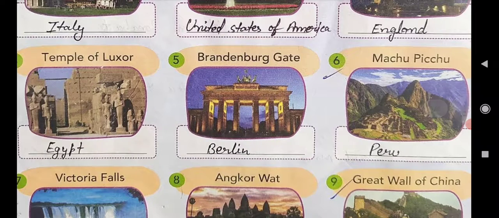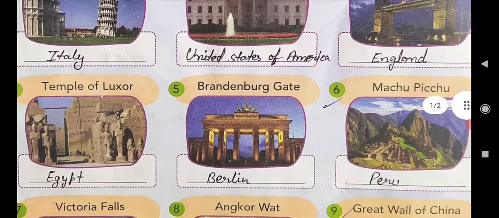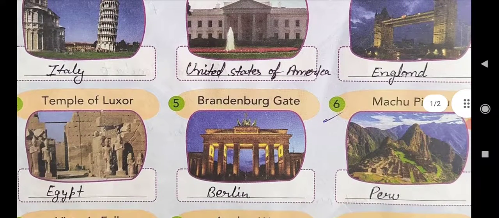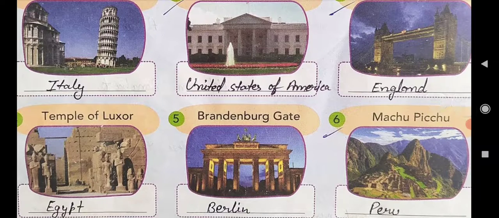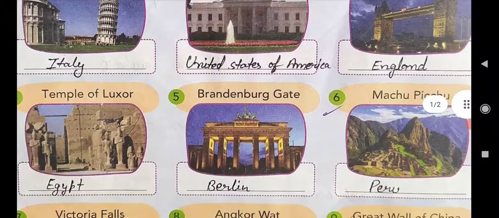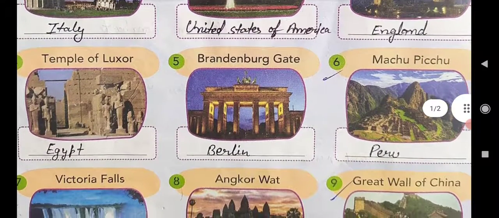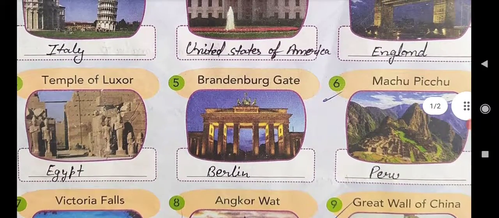Next come here, Temple of Luxor. Temple of Luxor, that is also a landmark of a country, Egypt. It is the landmark of country Egypt. See, the spelling of Egypt is Egypt. In Egypt, Temple of Luxor is the landmark.